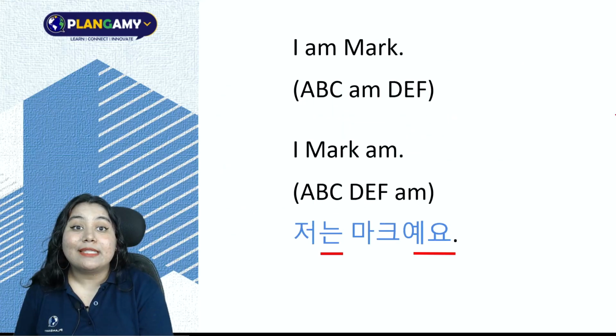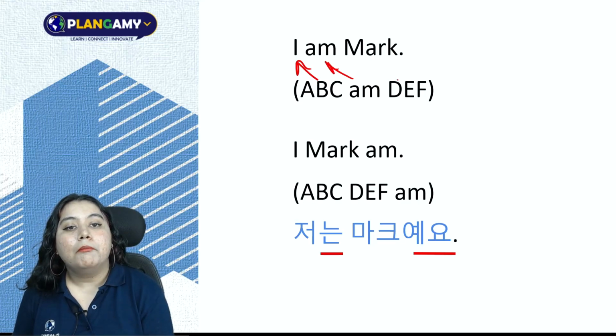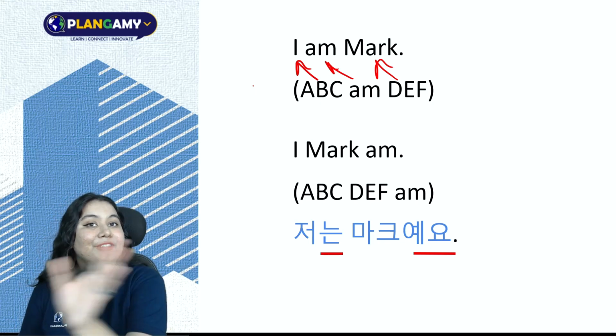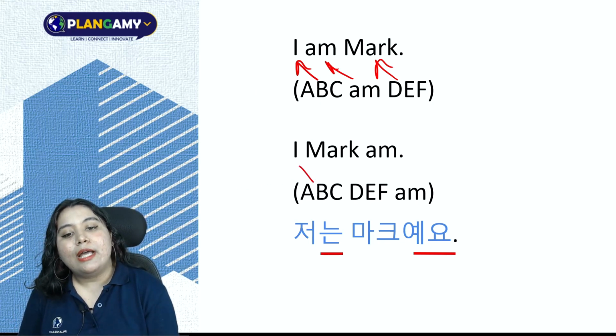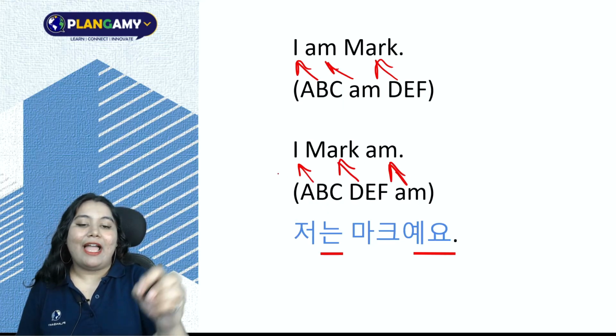Let's see a few examples. My sentence is I am Mark. A very simple sentence. I am Mark. Yes, but if I put it according to the Korean structure, I would have I, Mark, am.